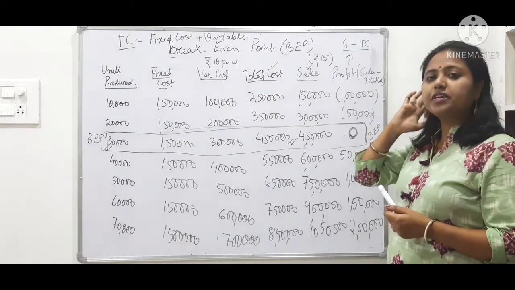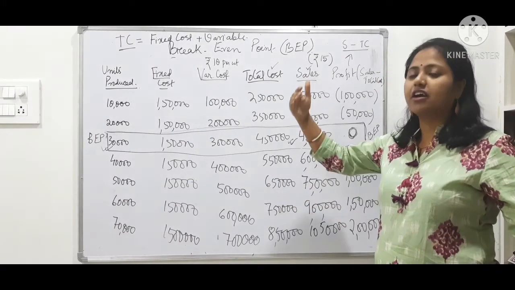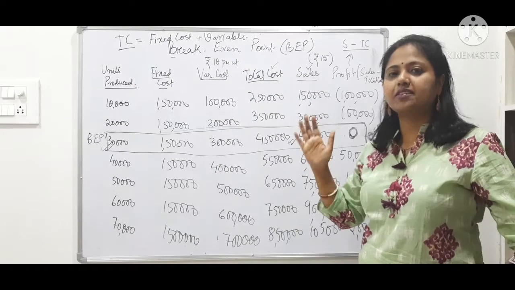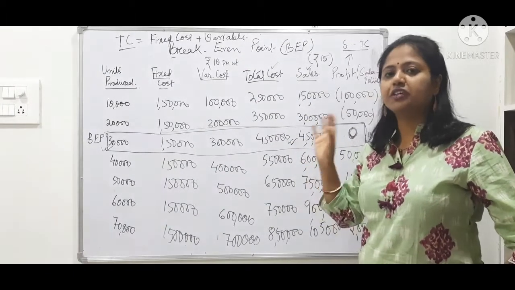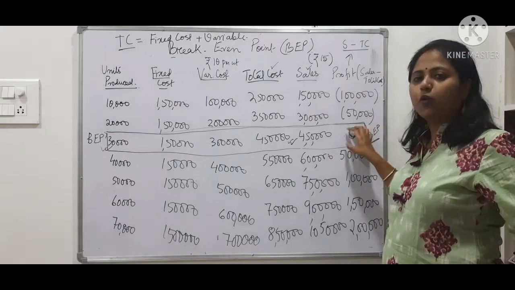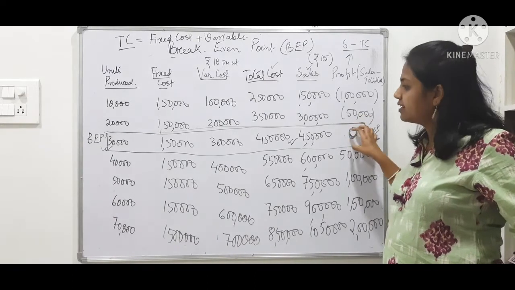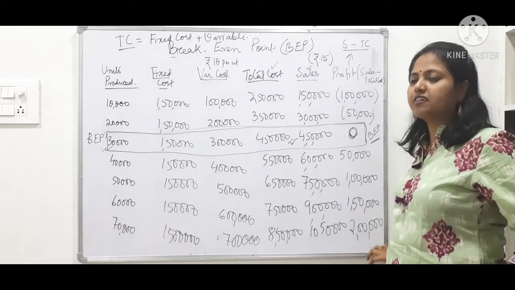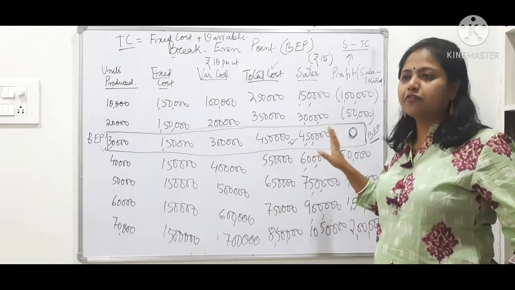A producer will be interested to know when is the break-even point, so that he starts earning profit. Not all businesses run with profit in the initial years. At the initial years there will be some loss. Then comes a point where he makes neither any loss nor any profit, and then the profit starts picking up. Therefore, we are interested to know our break-even point.